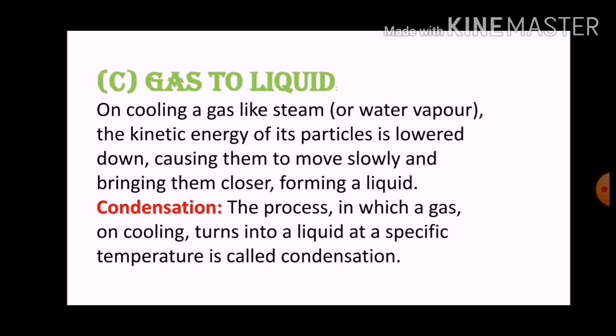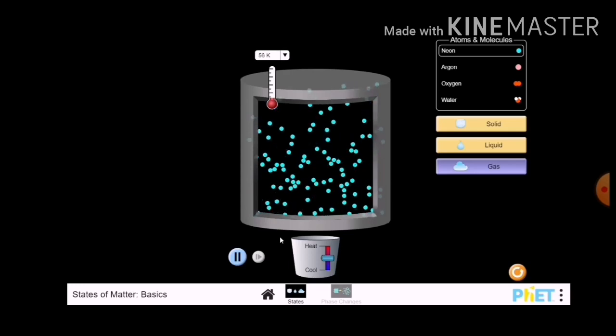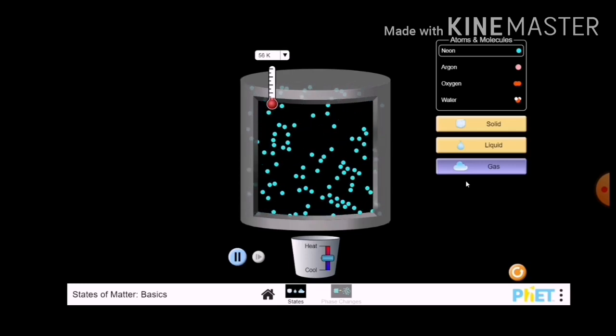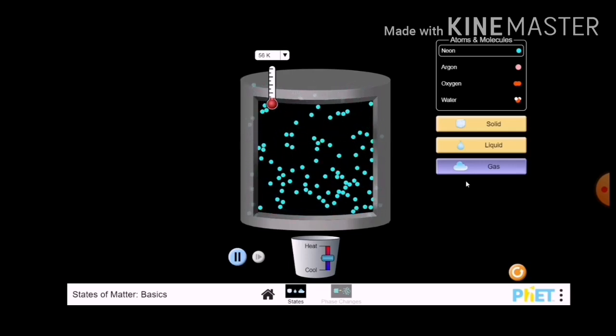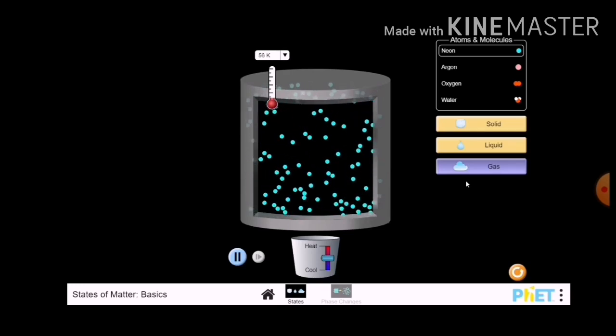And the process in which a gas on cooling or on decreasing the temperature turns into a liquid at a specific temperature is called condensation. Understand? Now let's discuss it with the help of the activity. Now you can see the particles of gas, how they are moving. The space between them is very large. So in the gaseous state the particles are very far apart.